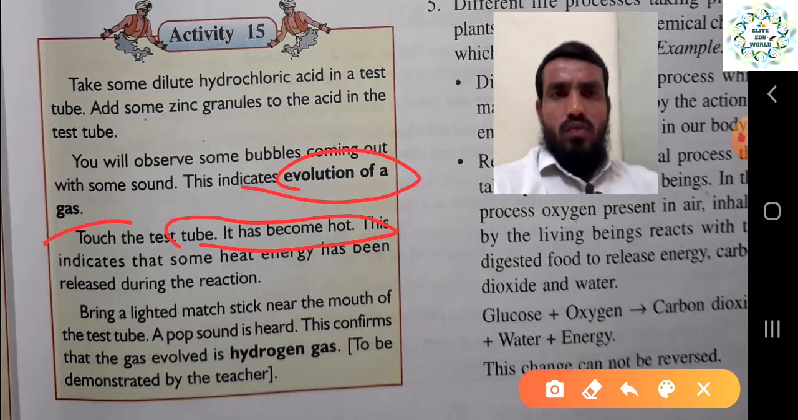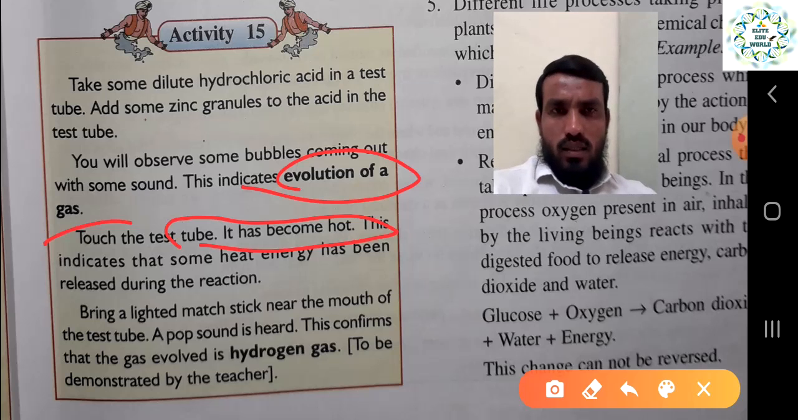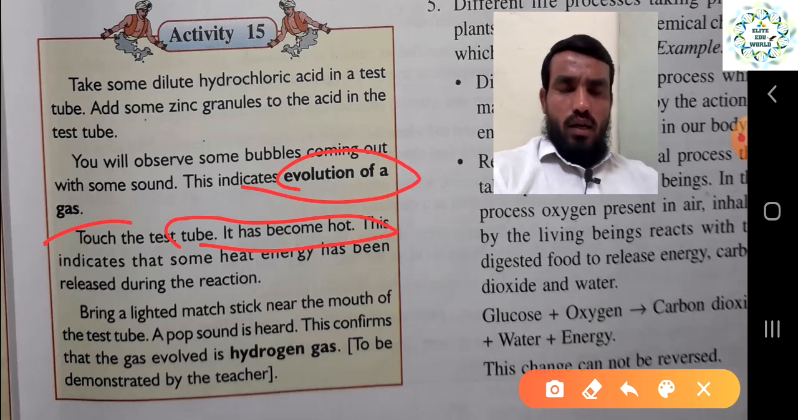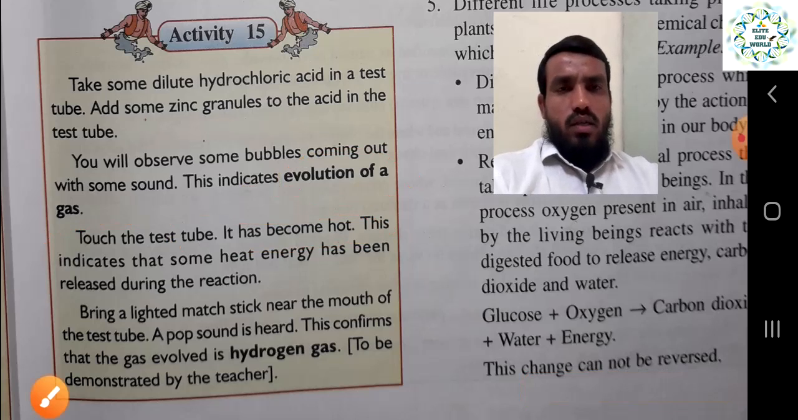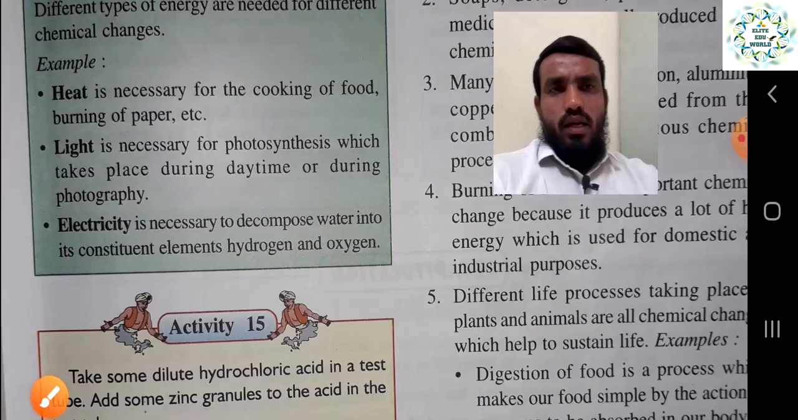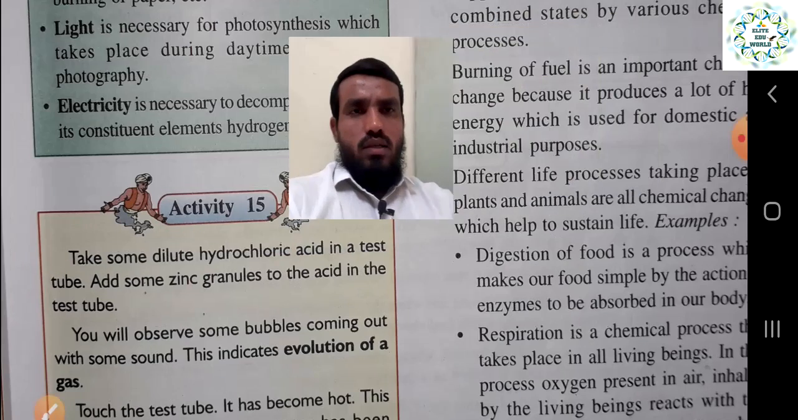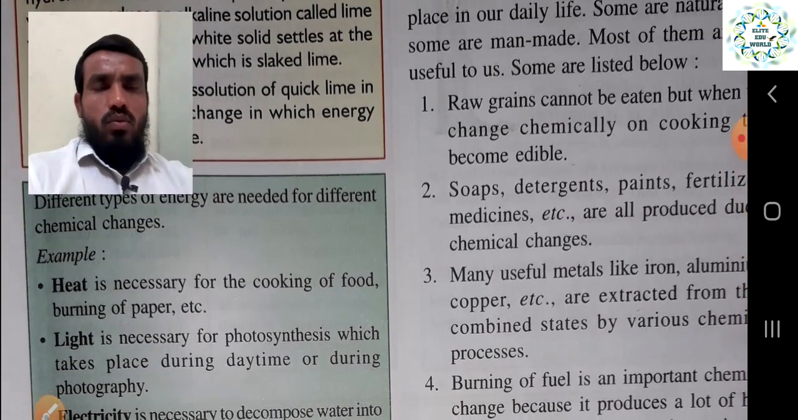So we can understand that gas is being released and heat energy is being released. All of this shows that this reaction comes under chemical reaction, or chemical change, and it cannot be reversed. That is why it is said to be a chemical reaction. With the help of this activity, we understand how it becomes a chemical reaction.